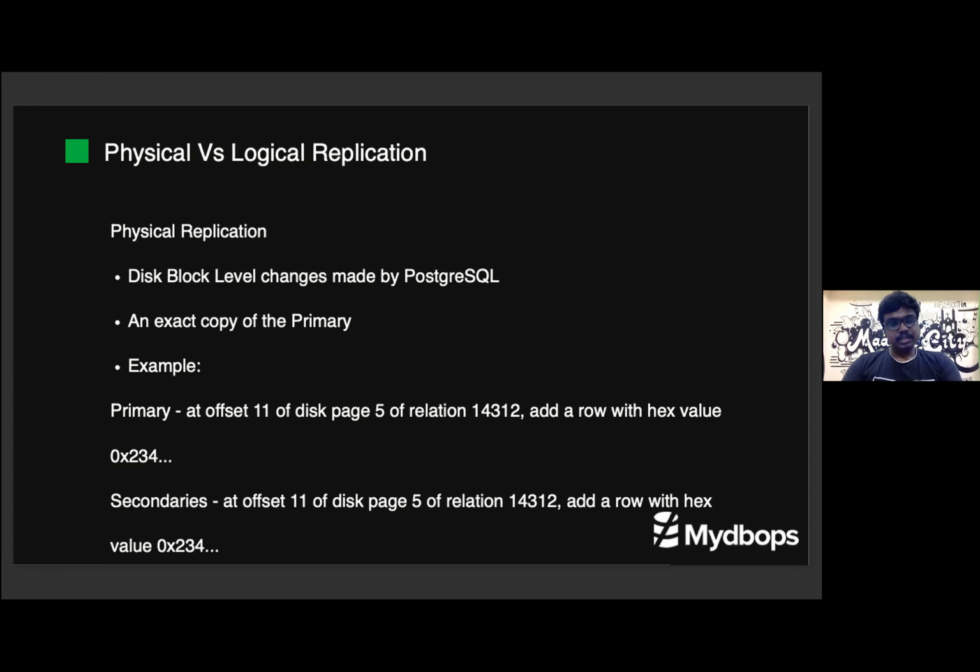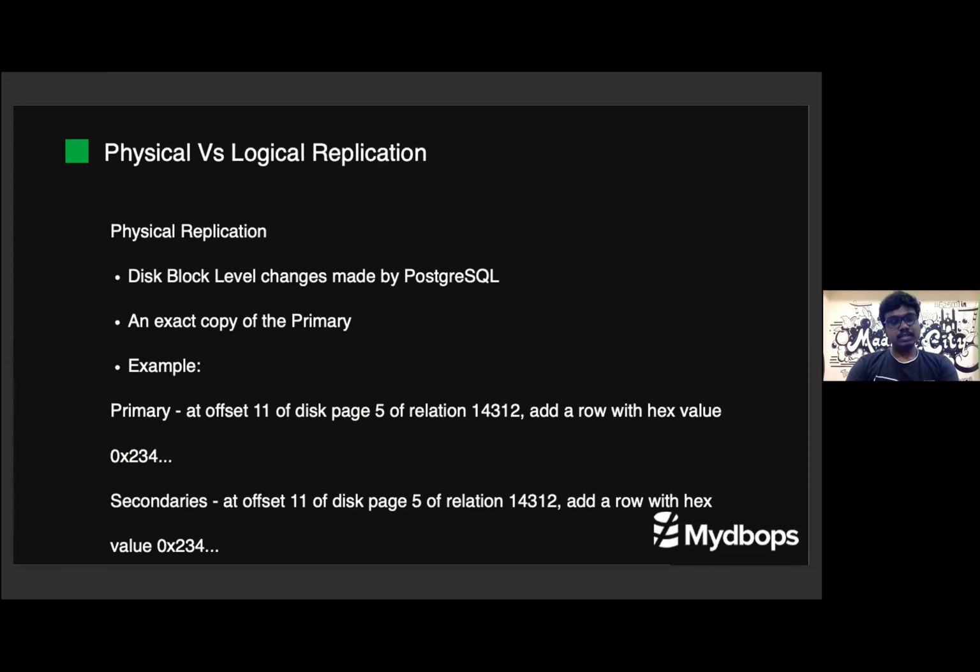Consider this example. We are making a commit, an insert. This insert will be written in the WAL file, at some offset, at some position of a particular disk page, it will add a record. So what happens? The primary will send the same data to the secondary server. Secondary will also apply the same thing using the WAL file.